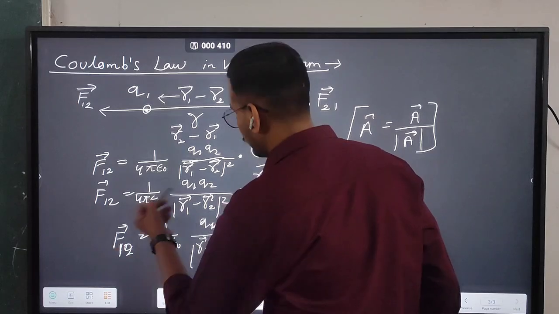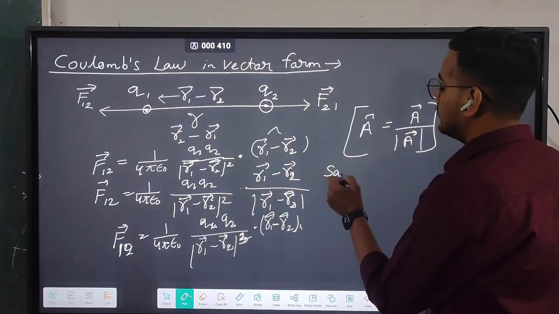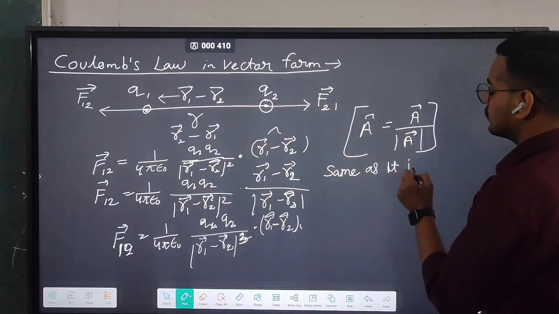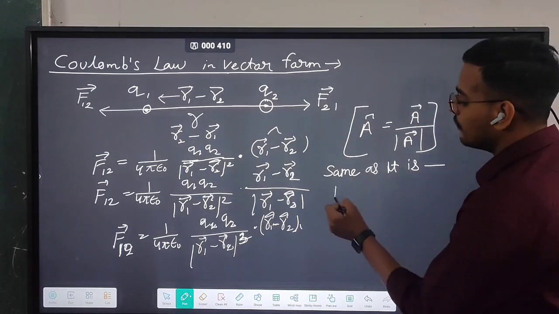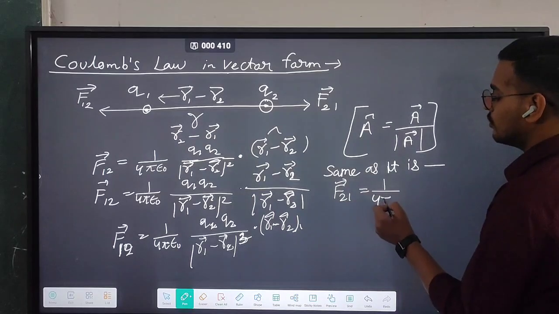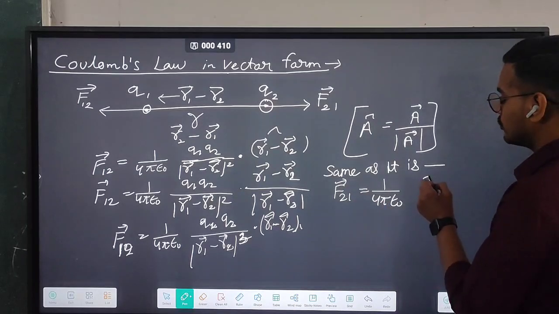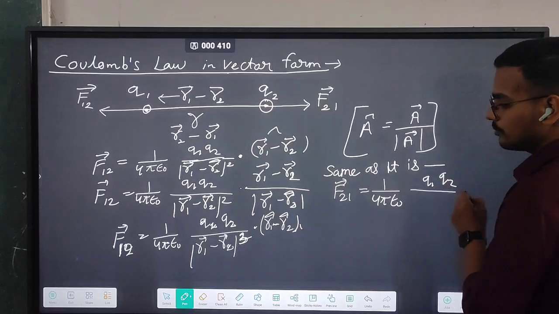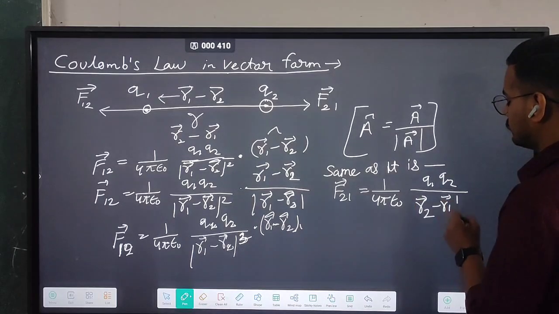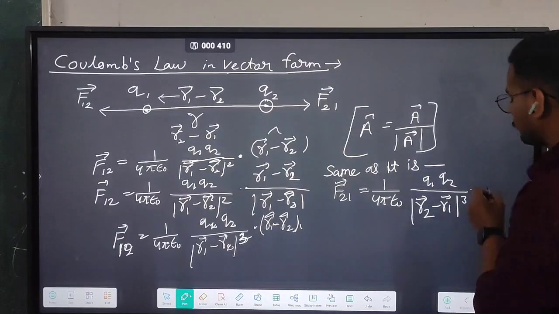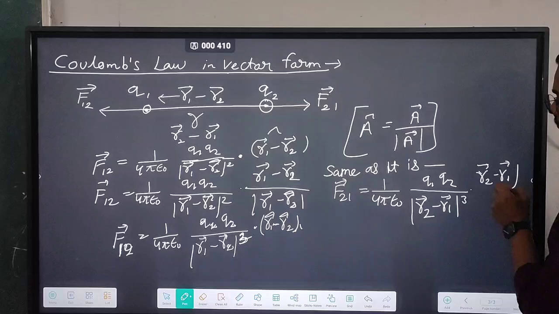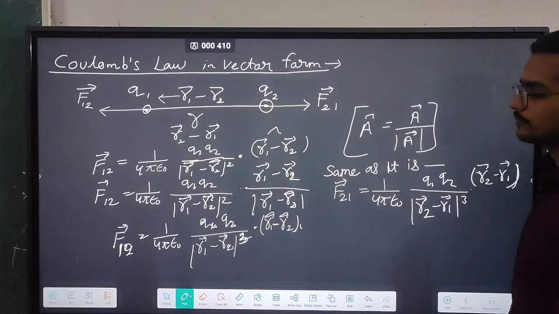This is the value of F12, same as it is. Same as it is, vector F21 will be equal to 1 by 4 pi epsilon naught Q1 Q2 by R2 minus R1 whole cube, times R2 minus R1, like that.